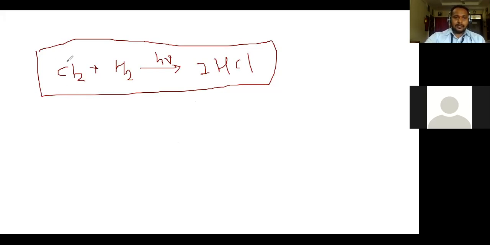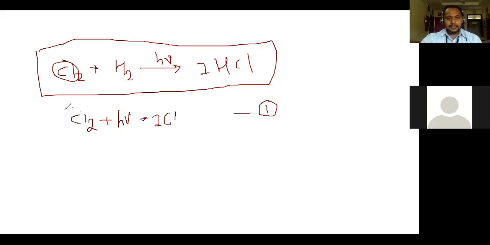See, the involvement of molecular chlorine, that means Cl2, is there. It means that the first step of that reaction is when this chlorine molecule reacts with a photon, that is h nu. It leads to formation of two chlorine atoms. Suppose I can say this is step first. This is a primary photochemical reaction in which one chlorine molecule reacts with a photon and leads to formation of two chlorine atoms.